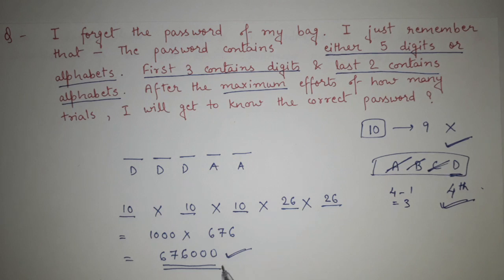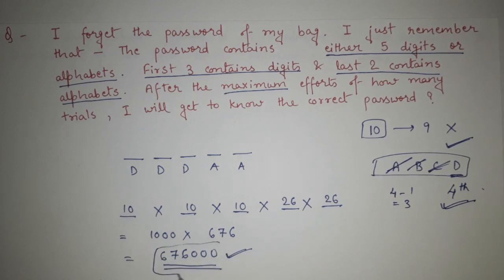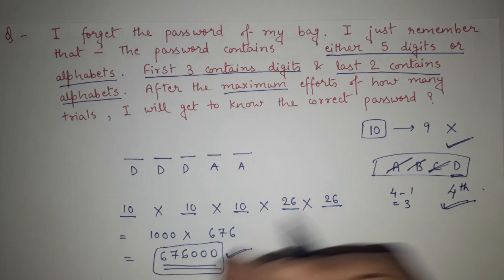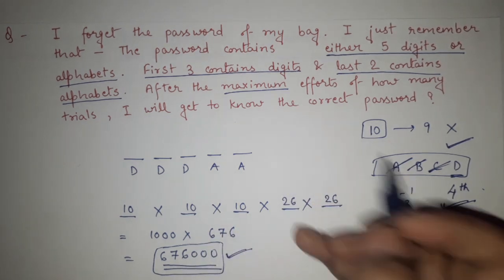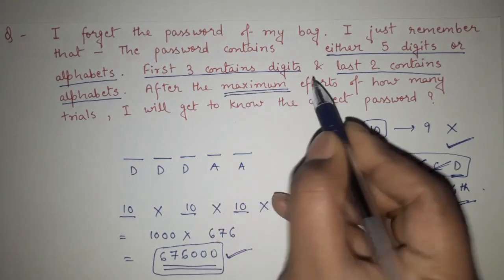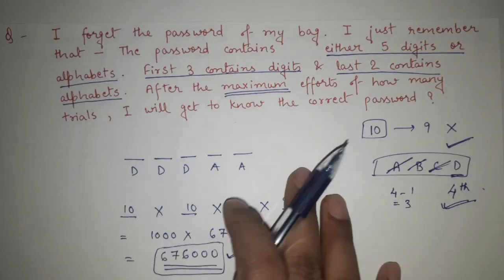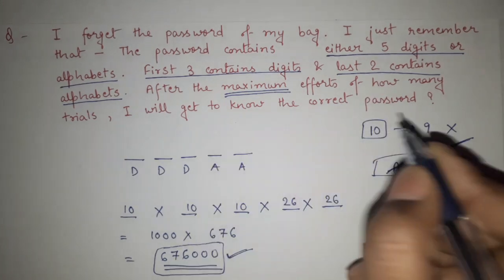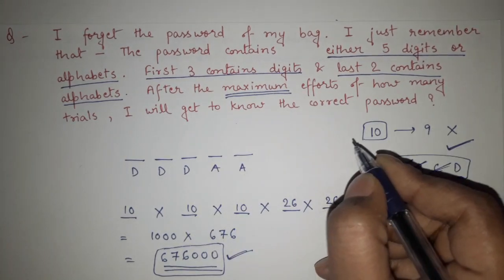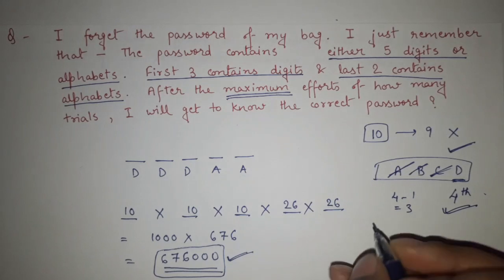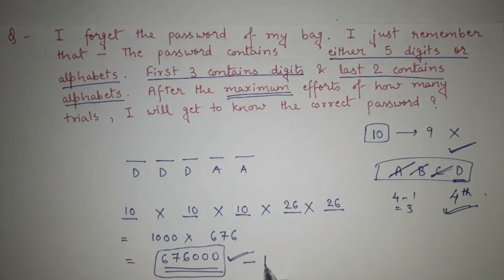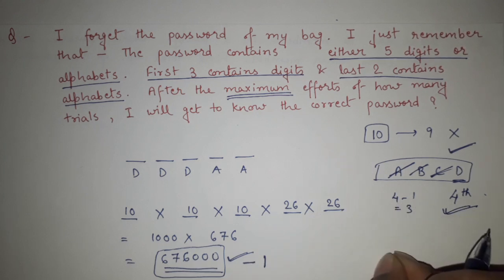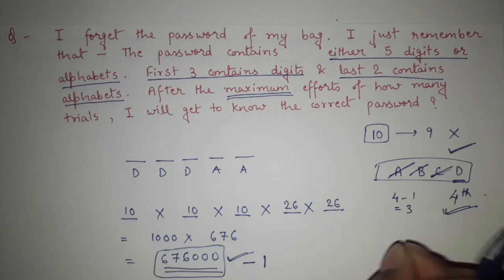So the same thing happens here, that this is the total number of possibilities. But after trying each and every possibility, the maximum case is that you will try all the wrong possibilities, but at the end, at least at the last time, you will do it correctly. Fine. So the maximum wrong efforts is this minus 1. You have to do minus 1 because at the last time you will definitely come up with the right password.